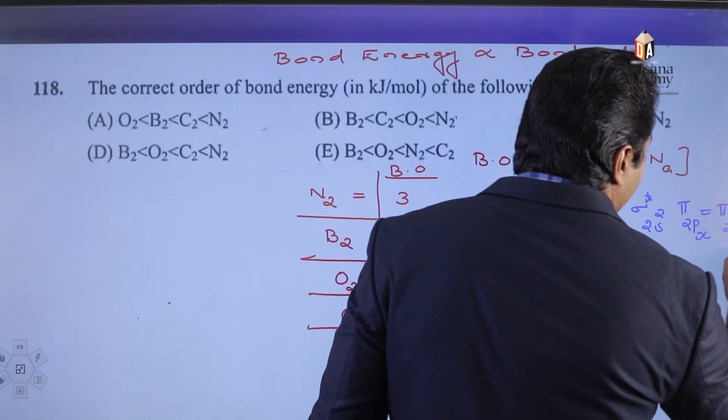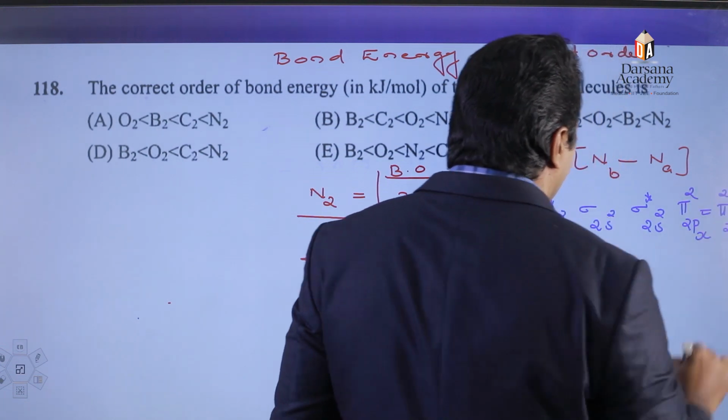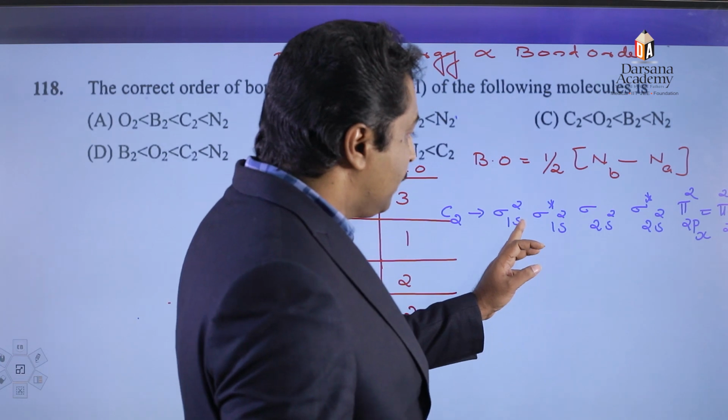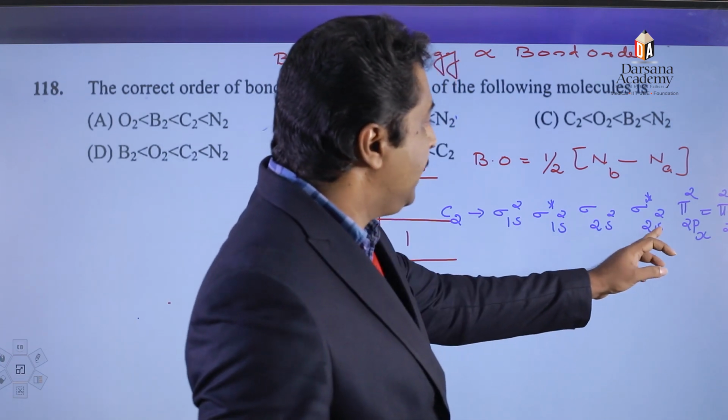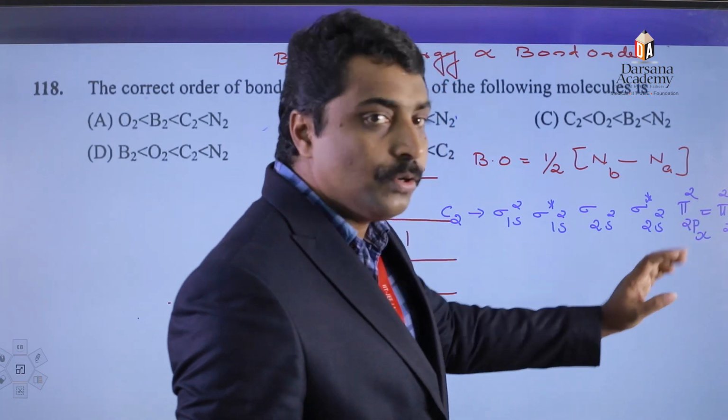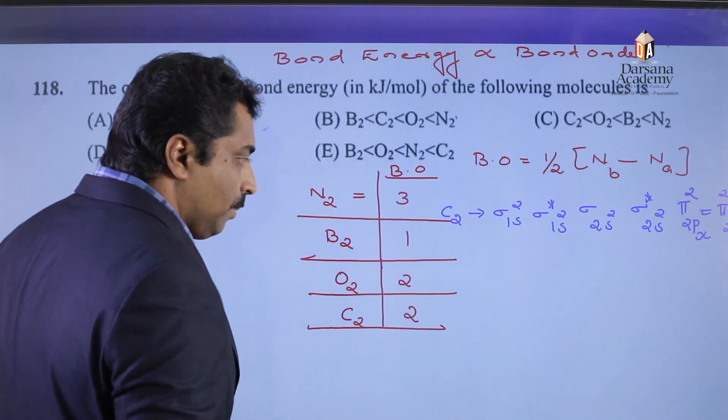In these orbitals, 2 electrons each. Total how many electrons? 4, 6, 8 plus 4, 12 electrons are there in the case of carbon molecule.